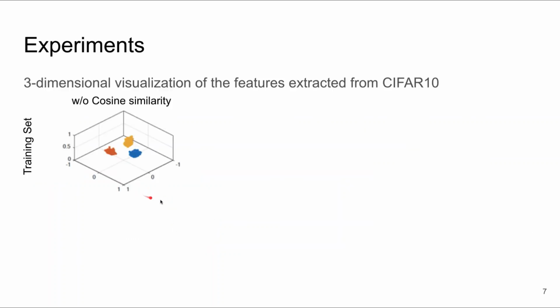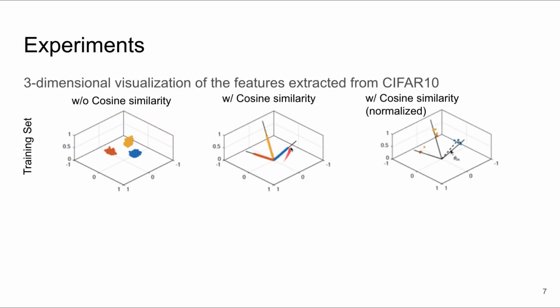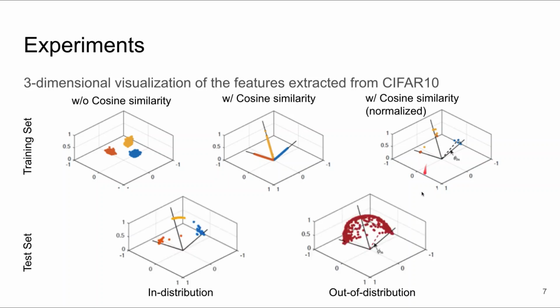To visualize this, these are the feature vectors extracted from a vanilla network, and these are the same feature vectors extracted using our training method. As you can see, the feature vectors are distributed much more compactly. Now this is the same figure after normalizing the feature vectors, since we do not care about the norms and only care about the angular distance, and it shows the compactness even better. At the test time, we can see that the out-of-distribution samples are distributed more uniformly on the unit sphere, and this characteristic can be used to flag them more easily.